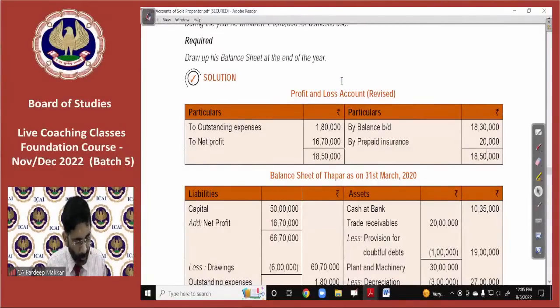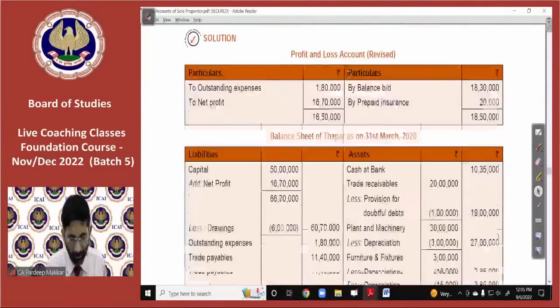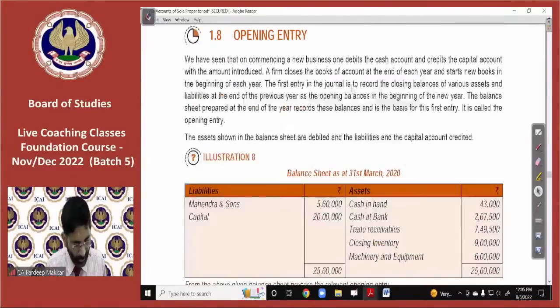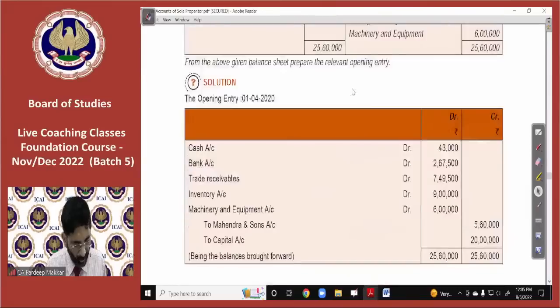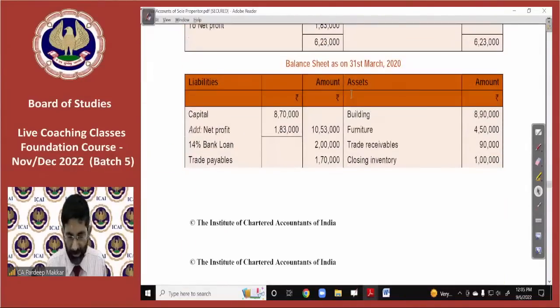Ninth MCQ, very good. Page 7.48 I would like to discuss first because someone has asked about that also. Page 7.48 and 7.49. Can you say how to learn these tabular columns? Let's see what it is.